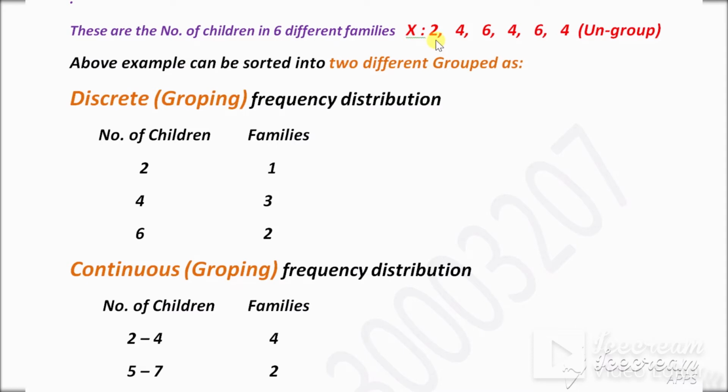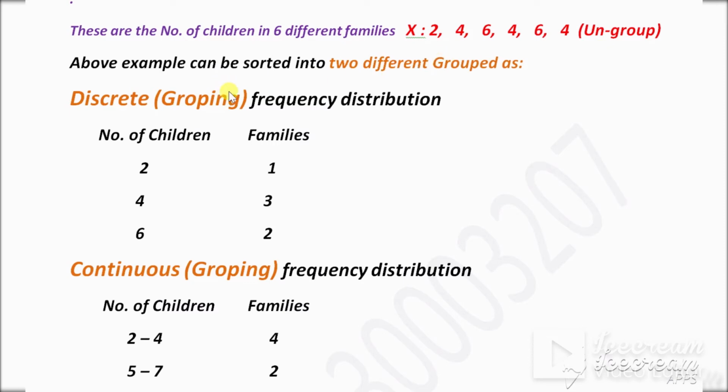One family has 2 children, another has 4, then 6, then 4, 6, 4 children. This is without frequency, so this is ungrouped data, or individual numbers. Each number is recorded individually. That is called ungrouped data.